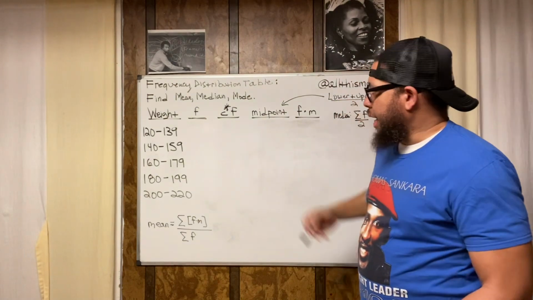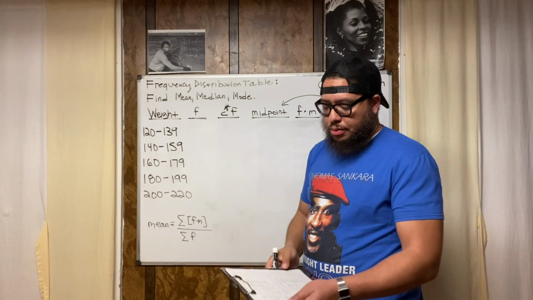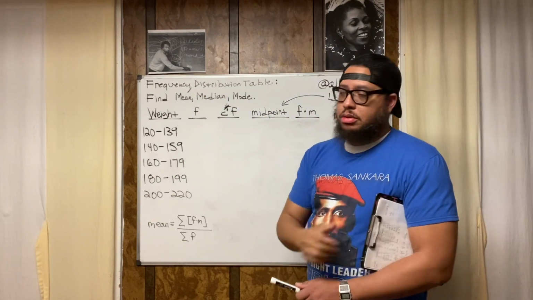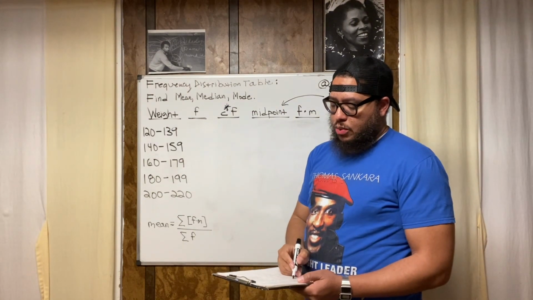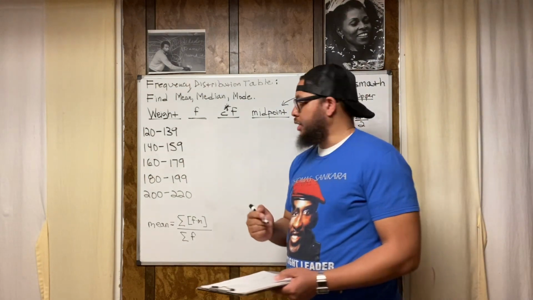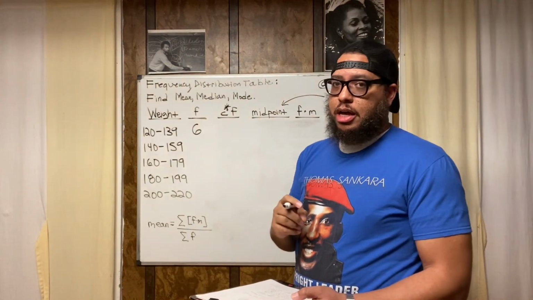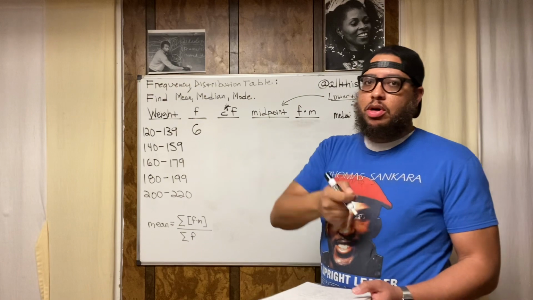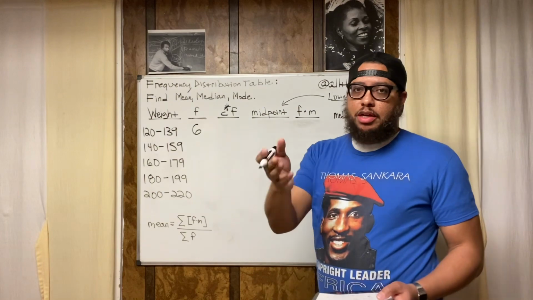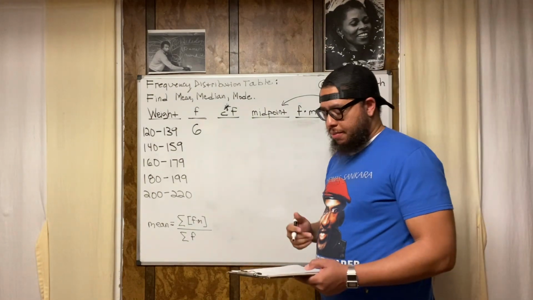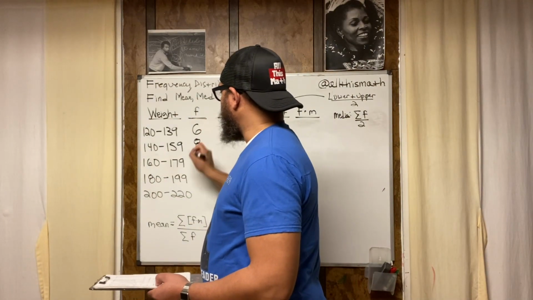All right. So now I've got to give you the information for frequency. We don't need to calculate anything for frequency. That's raw data. I'm going to just use the information in my notes for this. So in the 120 to 139 weight class, we've got a frequency of 6. All right, so you want to copy this down if you're working along with me. After I write the frequencies down, if you want to do the work by yourself for practice, you could just pause the video and rock out, find the mean, median, and mode, and then you can hit play to find out if you have the same answers that I got. All right. Now, in the 140 to 159 weight class, there were 8 people.